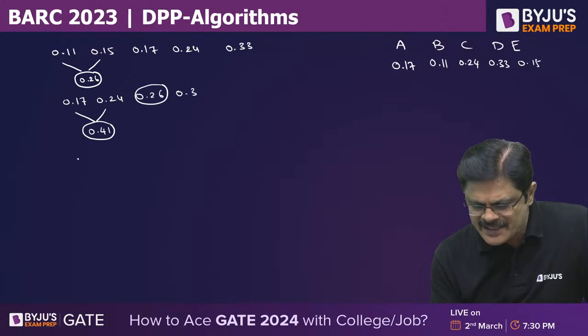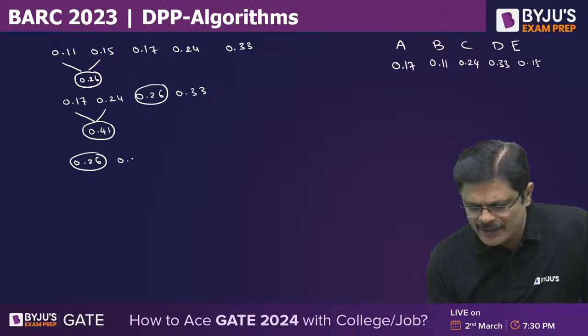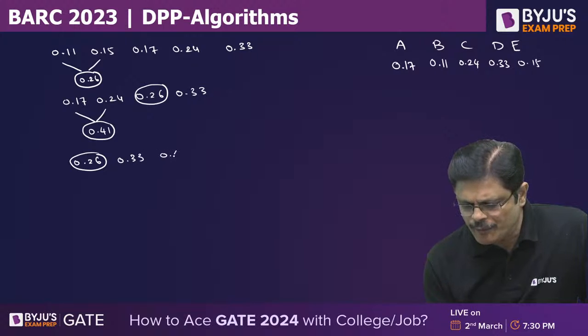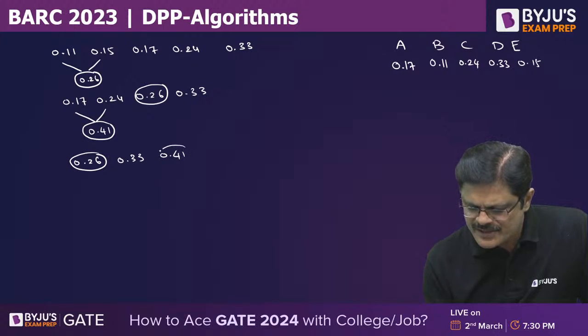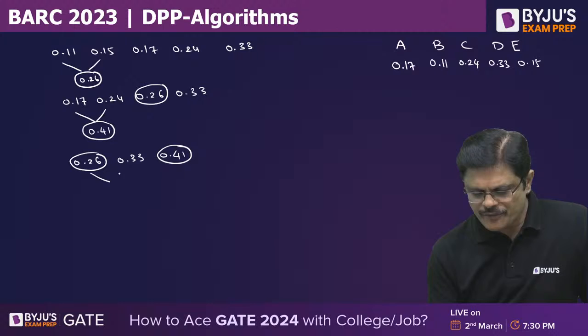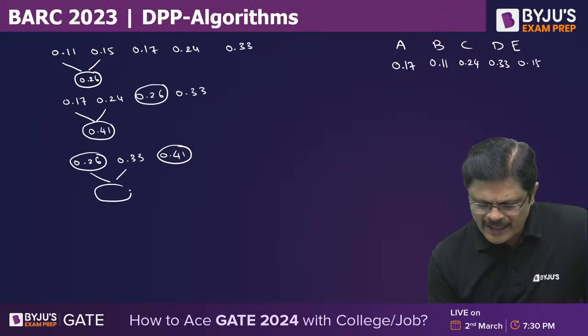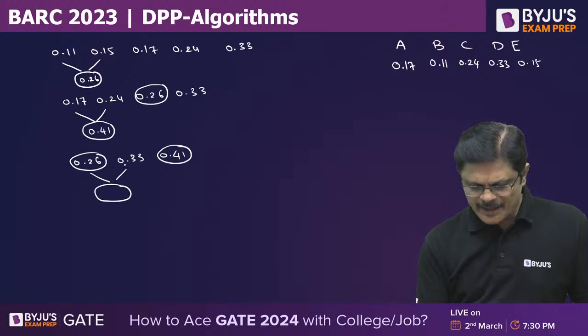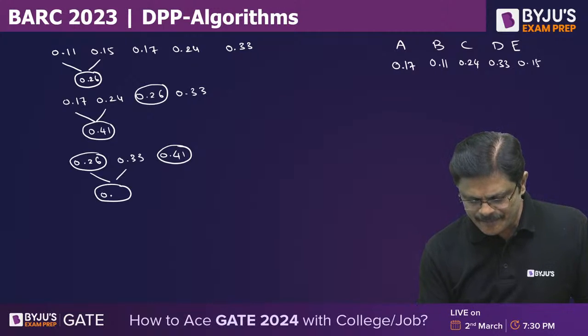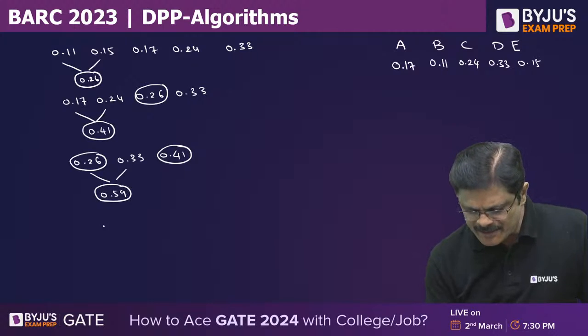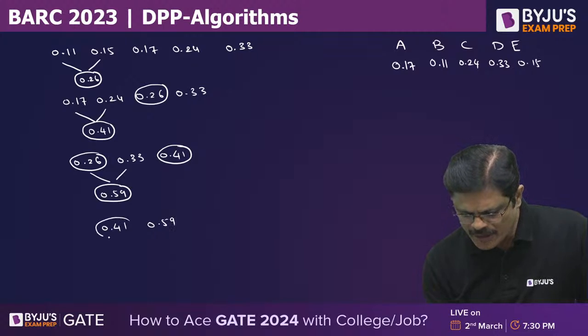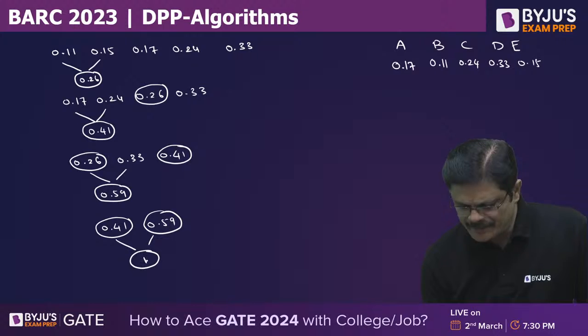Now again arrange them: 0.26, the created one, 0.33 and 0.41. Now you merge these two fellows. Again you get another internal node, which is 0.59. Now again you arrange them. 0.41 is smaller than 0.59. These two are created fellows. Merge them and you are going to get 1.